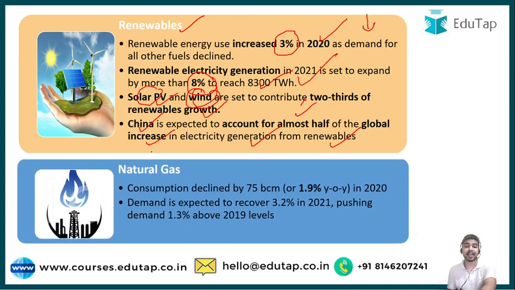Now, the next major source is natural gas. Consumption of natural gas saw a decline of 1.9% year-on-year in 2020. And if we talk about the projections for 2021, it is expected to be consumed 3.2% more, and this will also push the demand 1.3% above the 2019 levels. So okay, that was all about natural gas.